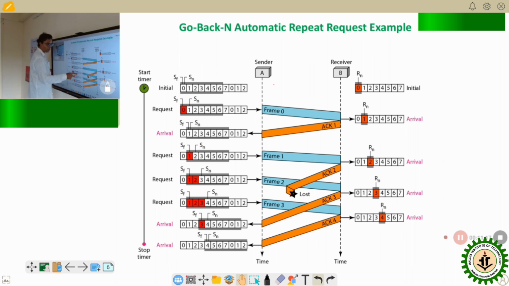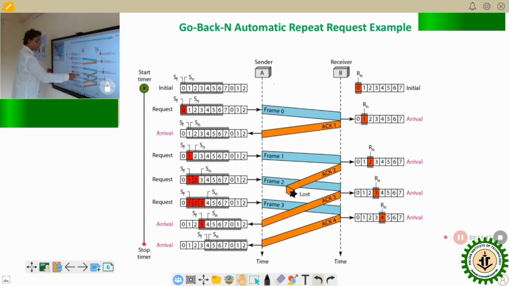It can send frame 3 and the receiver sends an acknowledgement 3. Acknowledgement 3 will cover frame 1 and frame 2, which arrived at the receiver side safe and sound. So even if acknowledgement 2 is lost during transmission, it will not affect the continuous flow of the data, because acknowledgement 3 arrives at the sender side within the time period and that will cover frame 1 and frame 2.